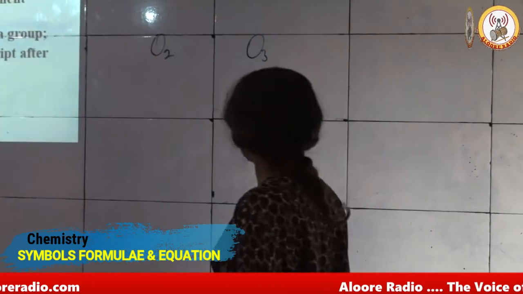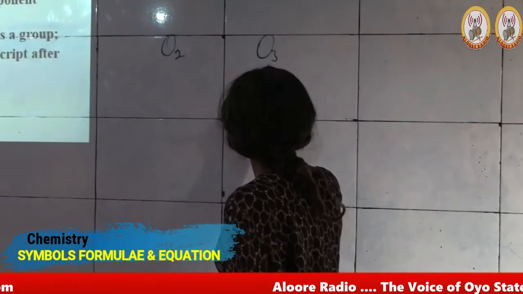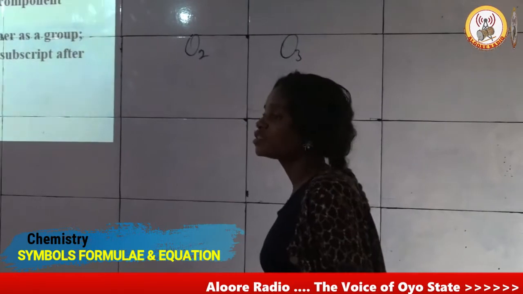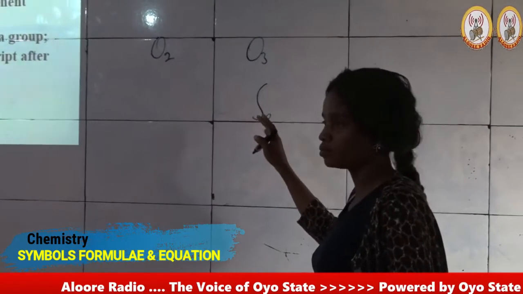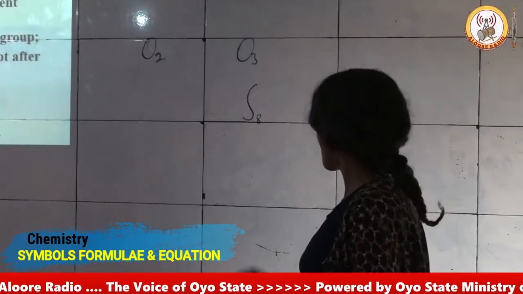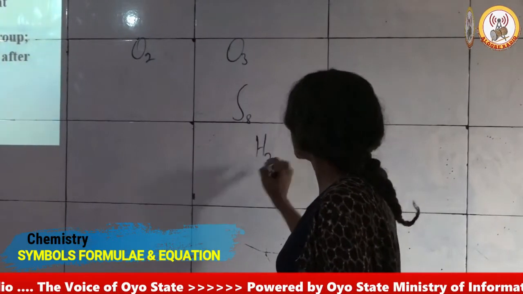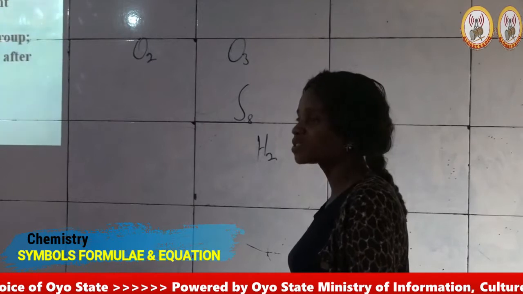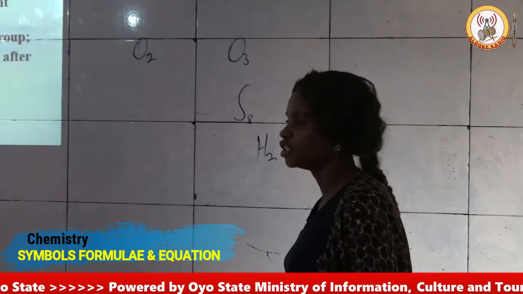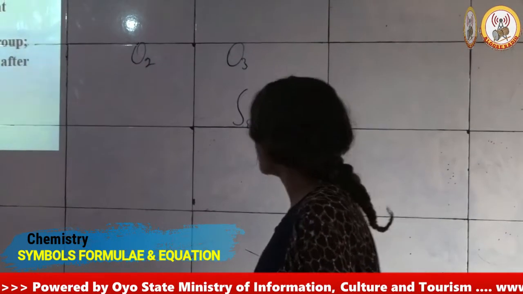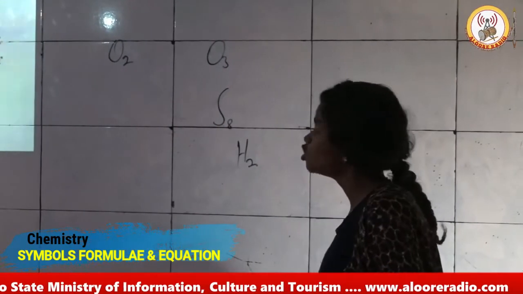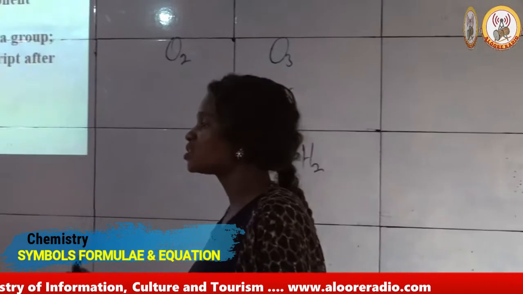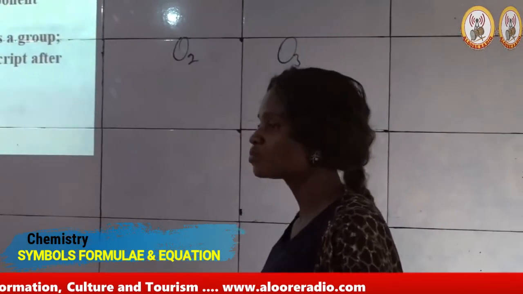A molecule of sulfur, S8, consists of 8 atoms of sulfur, while a molecule of hydrogen consists of 2 atoms of hydrogen. This is just a means of representing the molecule of an element using the component element consisting of that molecule.